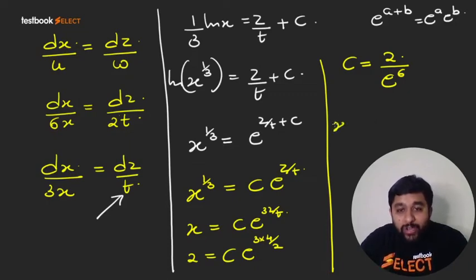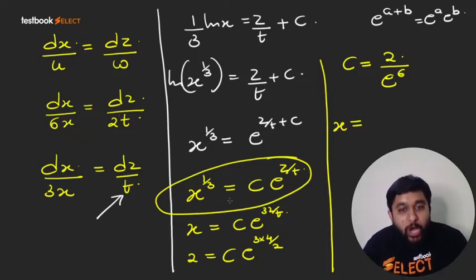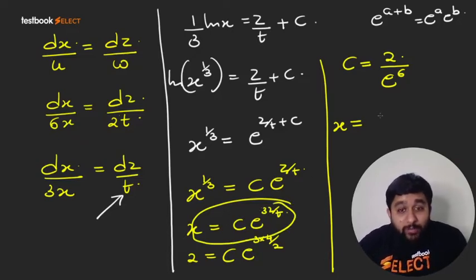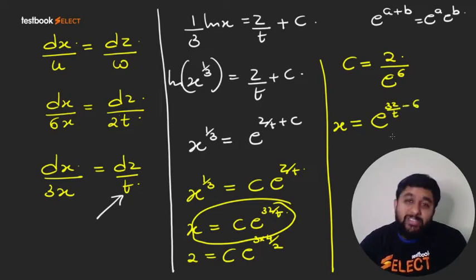So your equation will become x equal to, in this equation I will substitute the constant. So we will get 2 times e raised to power 3z by t minus 6. So this is x in terms of z.